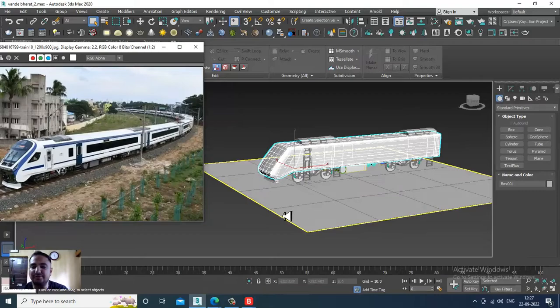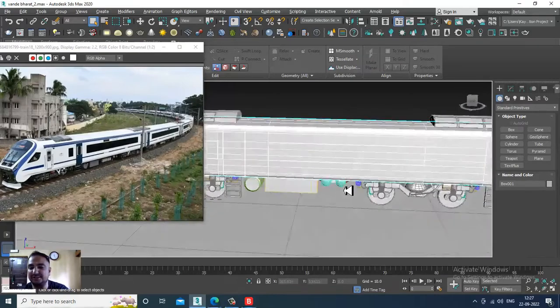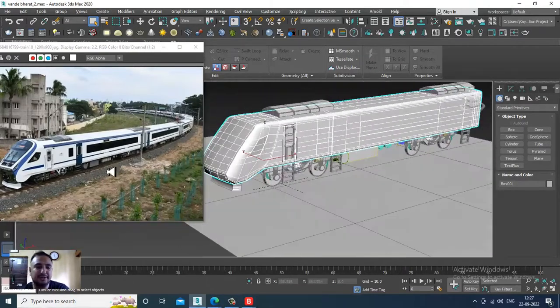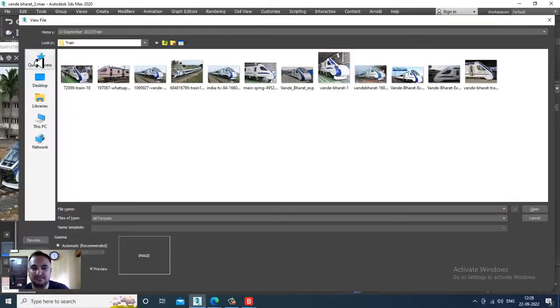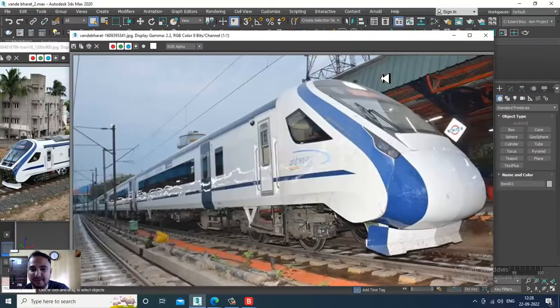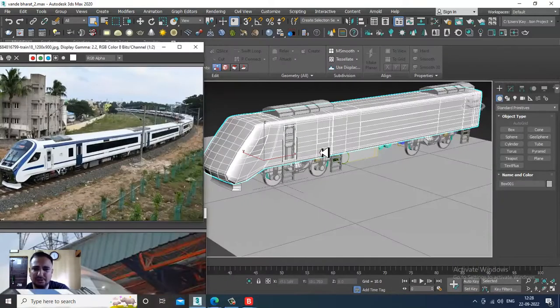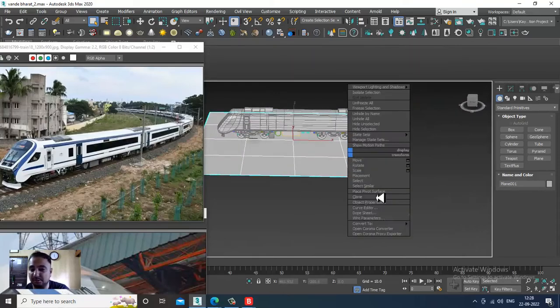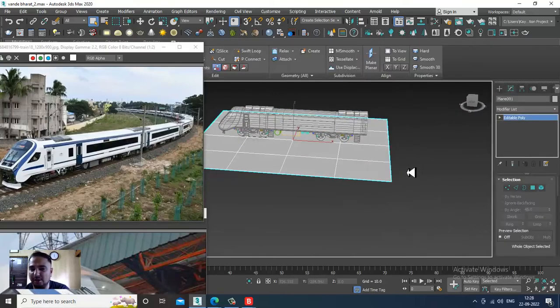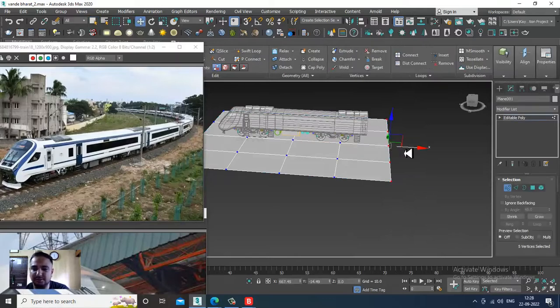So let's continue with the next part of this tutorial. Let's get started. As you can see over here, we have started with the modeling of this Vande Bharat Express. So let's continue it. We'll be taking a few more references for the modeling of this. Let's first complete the bogie part. So how are we going to create this bogie part?